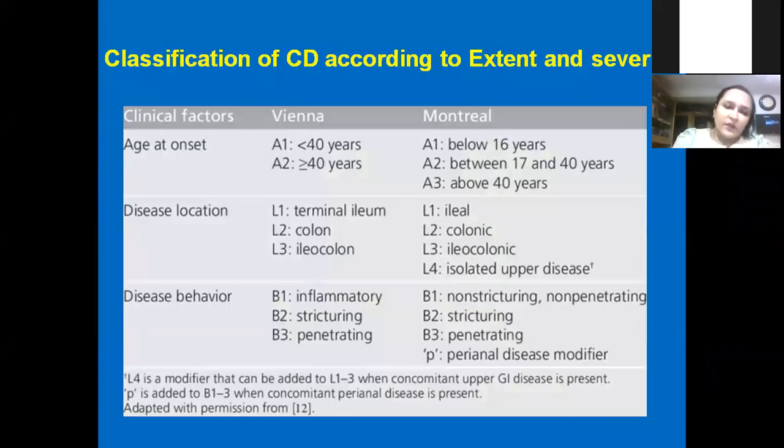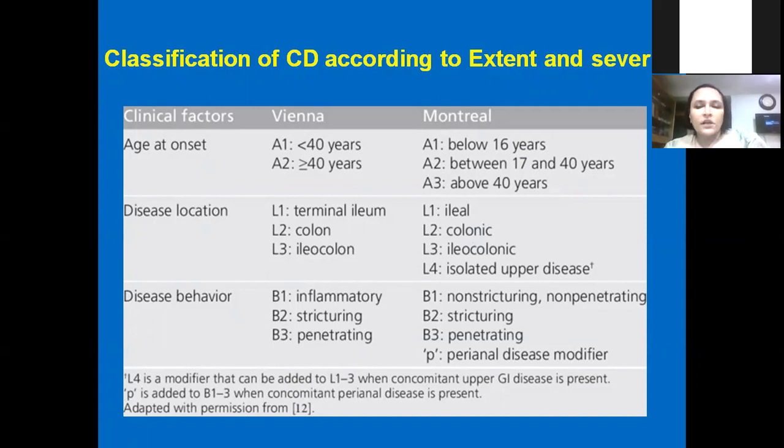So we also have classification of Crohn's disease. Previously people used to follow the Vienna classification, but now we do the Montreal classification. We have a Paris group also, which we have classified accordingly, but that's very complicated. But Montreal is good. According to age of onset, this was combined adult and pediatric, but disease location wise, if it is ileal, colonic, ileocolonic along with upper disease, you can write L1, L2 plus L4, L3 plus L4, like that.